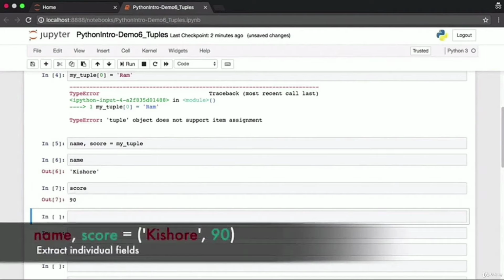Let's observe once again the tuple assignment. Our tuple had two fields. We want each of those fields to be extracted to individual variables. We specify those variables on the left side of the equal to operator. The value in the first field will go to the first variable, that is name. The value in the second field will go to score.